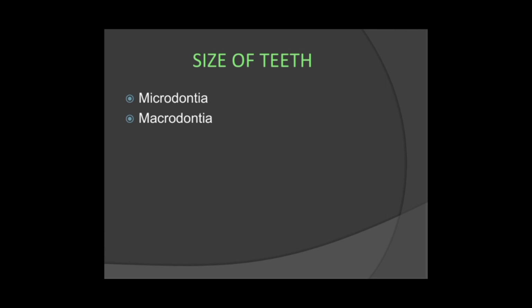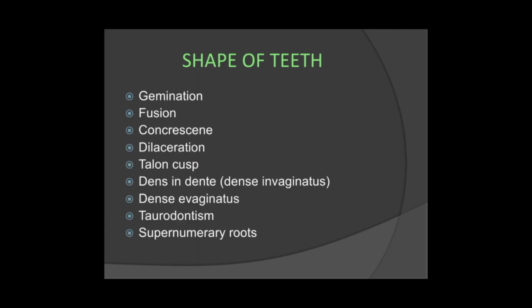Now, as I told you, the teeth are the most important part, and in teeth only two main disturbances are frequently asked in your examination. I will tell you which disturbances are asked. In size of teeth, either the size is small or it is large. If the size is small then it is microdontia, if the size is larger than normal it is macrodontia. Now in shape of teeth, yes, this one is a full 10 marker question, a long note.